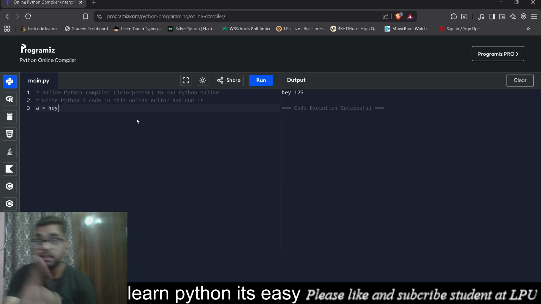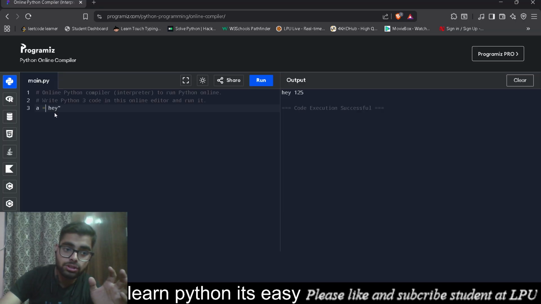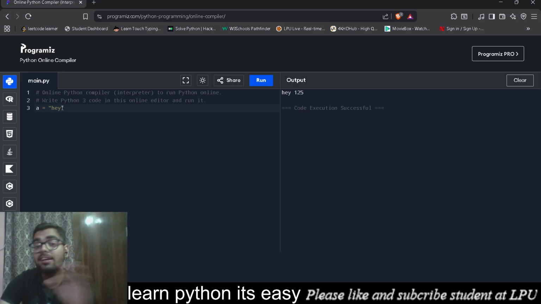But see, there's one difference. This a and this a, both of them are of similar color. That means they are both holding their individual places. So for that, we will put quotes right here. After I put it in quotes, we can see that the a is converted into a green color. That means something. You know what that means? That means now it's time for the data types part.